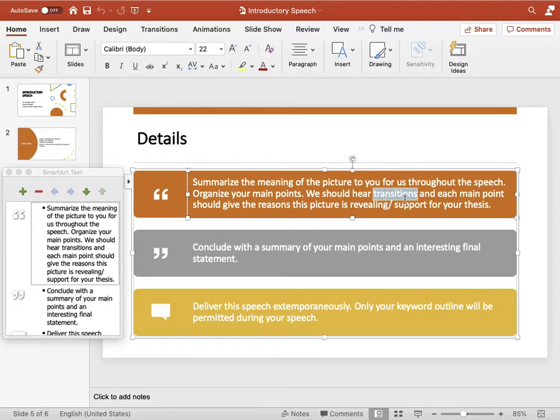Okay, and each point should give the reason this picture is supporting your thesis. Okay, so keep referring to the picture over and over again. For each point that you describe, it should have relevance to that picture. Okay, so if the picture is about Abdustar Edhi, then each point should be about what? About philanthropy. Because that is what Abdustar Edhi stands for.